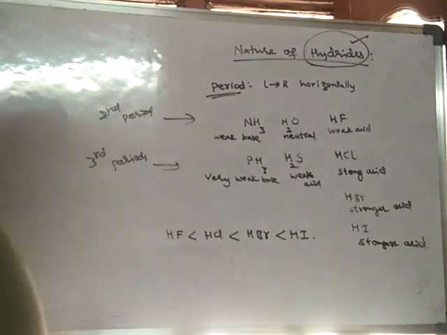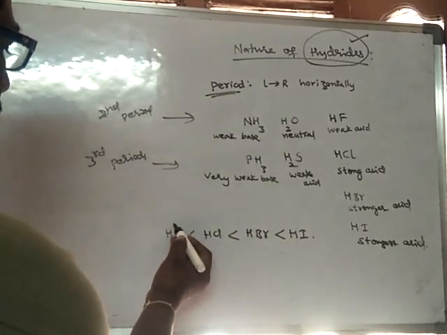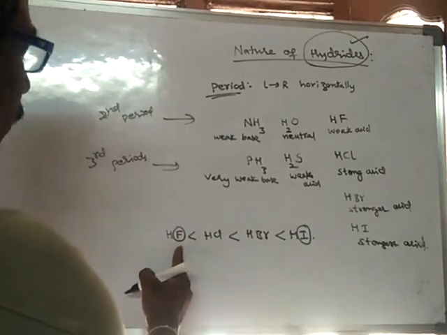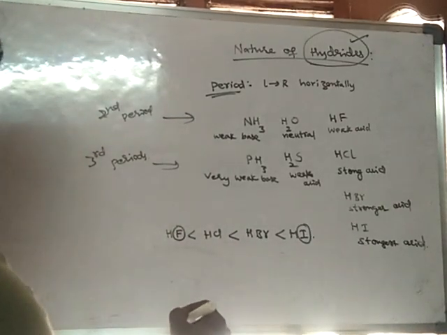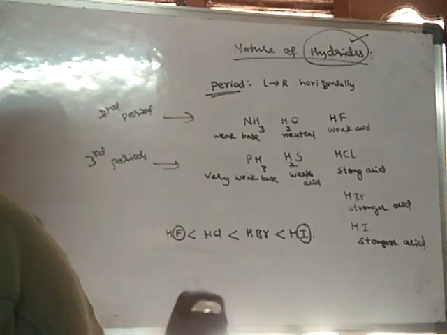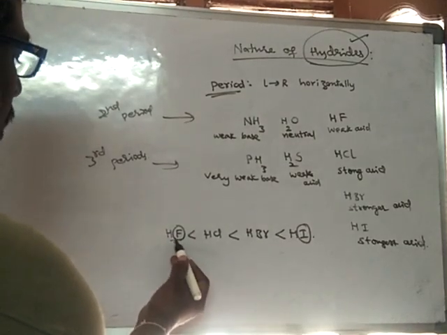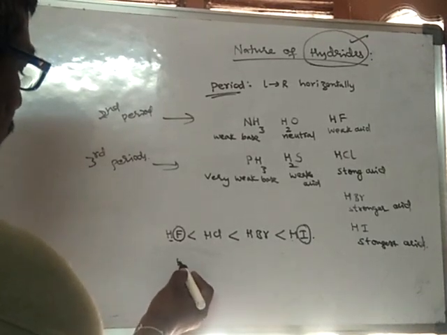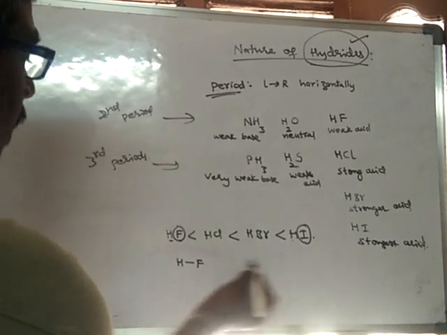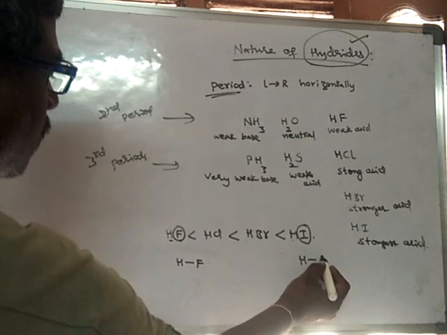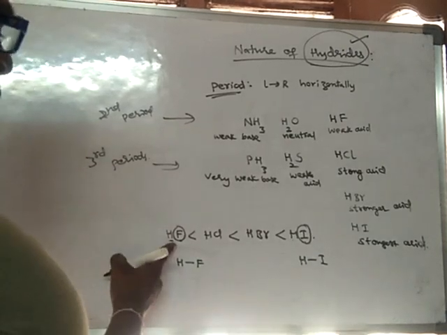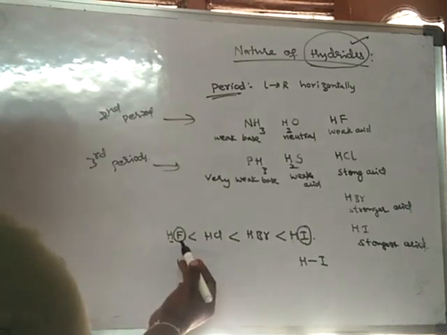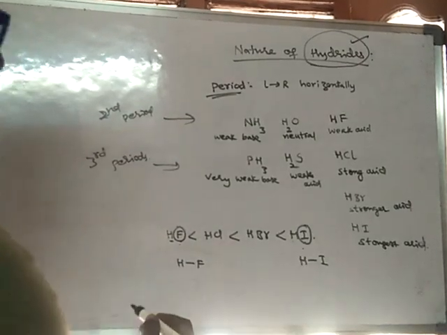See, actually, fluorine is more reactive than iodine. Hence, it forms a strong bond with hydrogen. HF is a weak acid, HI is a strong acid.